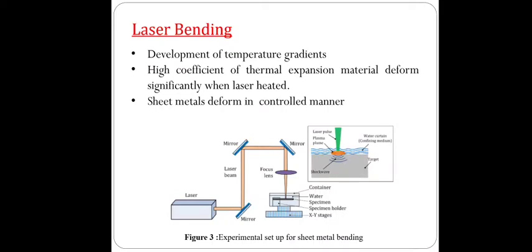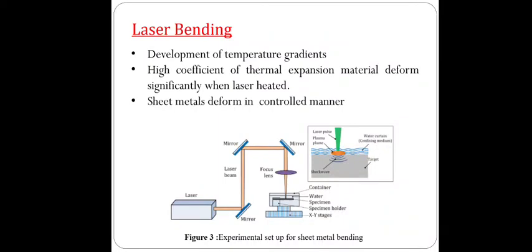When the laser beam comes out from the laser and impinges on the specimen surface, a temperature gradient develops through the material thickness, and due to that temperature gradient stresses are induced, and we get differential expansion of the adjacent layers at different temperatures. So the laser beam focused on the specimen surface induces stresses and a temperature gradient, and due to this the material is deformed, meaning the material is bent. So this is the process of laser bending.